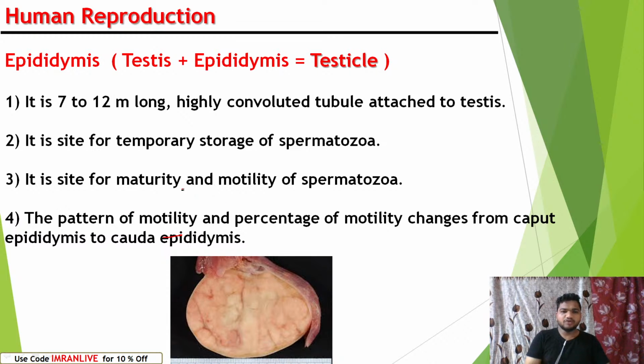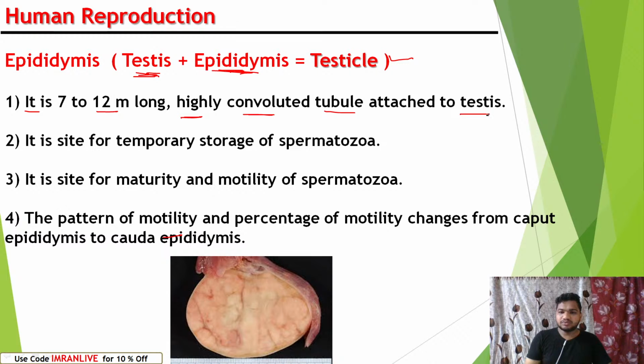The epididymis along with the testes, we call testicles. By seeing the name testicles, don't get confused: testes plus epididymis we call testicles. The epididymis is 7 to 12 meters long. It is highly convoluted, highly folded in structure. When you elongate it, you will find it is 7 to 12 meters long.